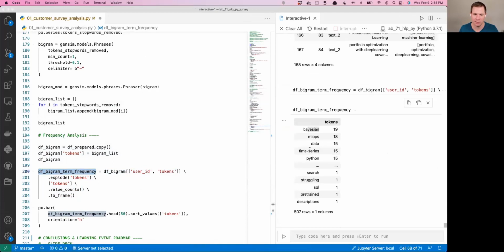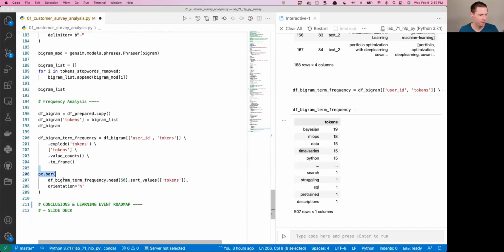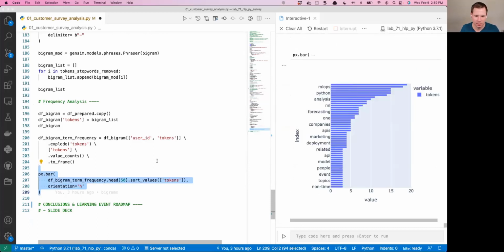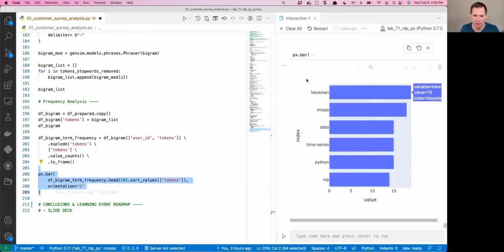And we can see Bayesian is on top, and we've got time-series now, which is much more important than time and series. And it occurs 15 times. And then we can visualize it. So if I zoom in, now I can see the true topics that I need to be analyzing.